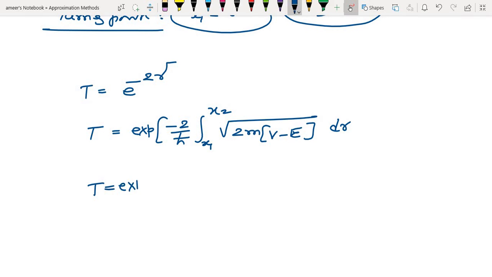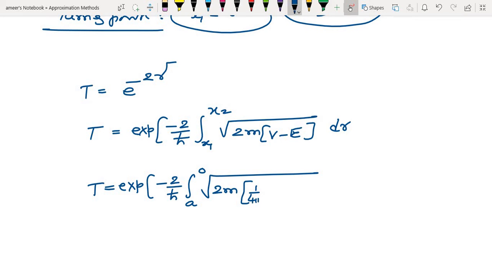T is equal to exponential minus 2 by h cross, integral from x1 is a to x2 is 0, square root of 2m into the potential energy, which will be 1 by 4 pi epsilon naught Z e square divided by r, minus E, dr.